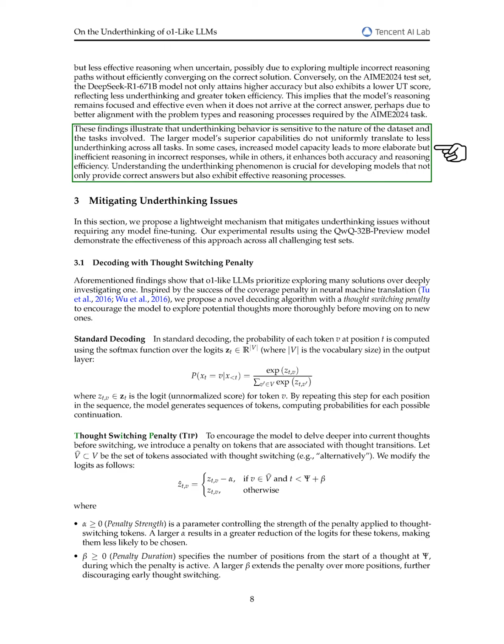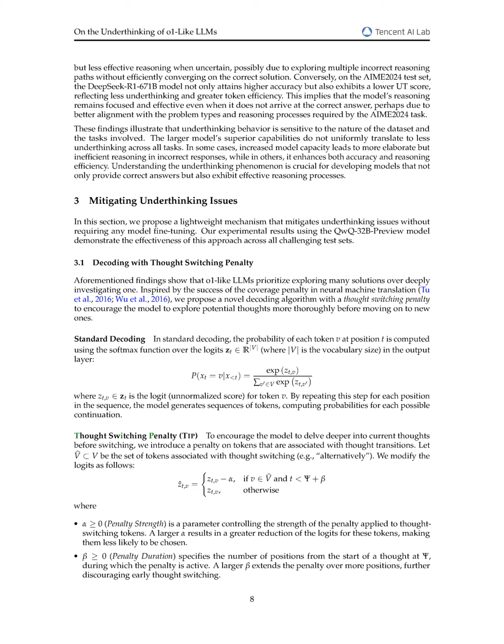Increased model capacity does not always lead to less underthinking. In some cases, it results in more complex but inefficient reasoning. Understanding underthinking is vital for developing models that not only provide correct answers but also demonstrate effective reasoning processes.